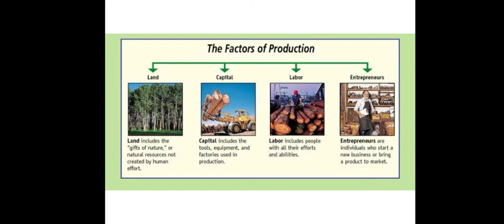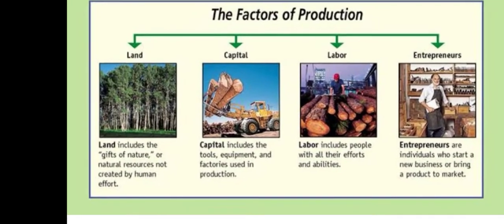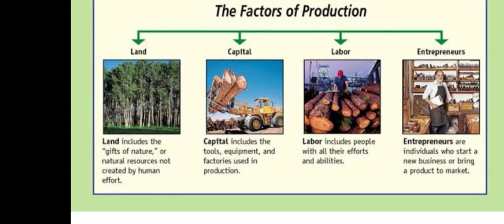There are 4 factors of production and they are land, capital, labor and entrepreneurs. Land includes the gift of nature or natural resources which are not created by human effort. Next requirement is capital. Capital includes tools, equipment, factories used in production.